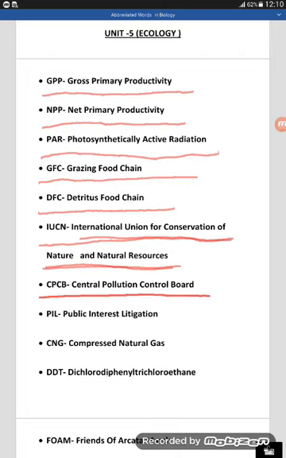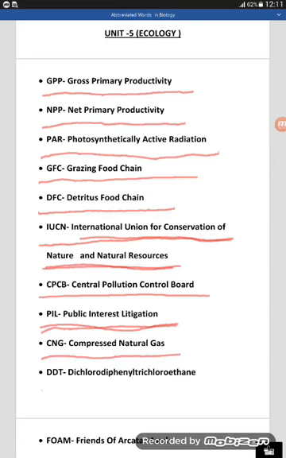Okay, now another word is CPCB, Central Pollution Control Board. Here is another one, PIL, that is Public Interest Litigation, जिसको आप जनहित याचिका भी बोलते हैं, पब्लिक इंटरेस्ट लिटिगेशन. And CNG, that is compressed natural gas.